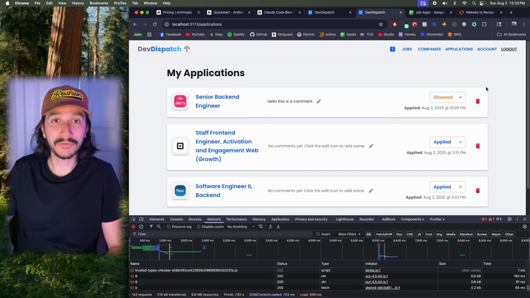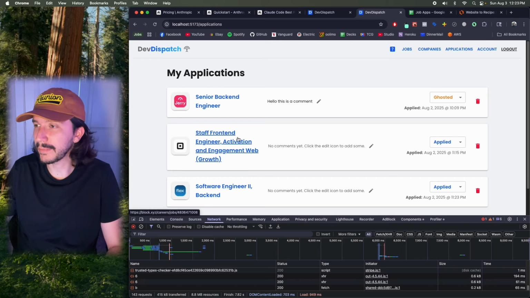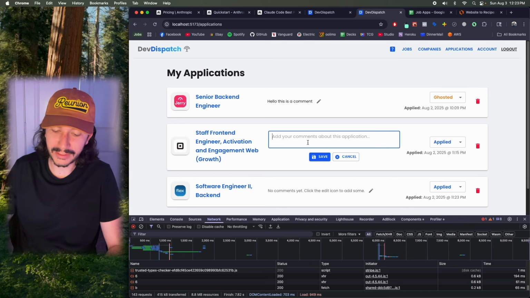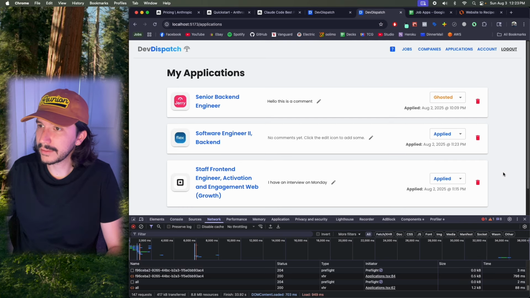All right, so this is the finished product. As you can see, these are the list of applications. Maybe I'll want to add an ellipses if this hits a max length. But for the most part, this all looks great. User can go in and say like, oh, I have an interview on Monday. They can go ahead and save that.